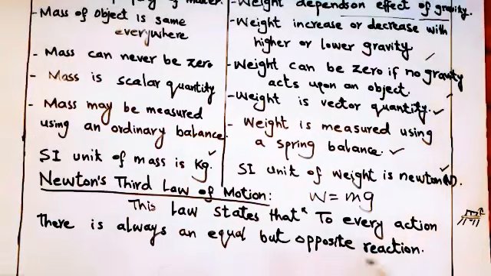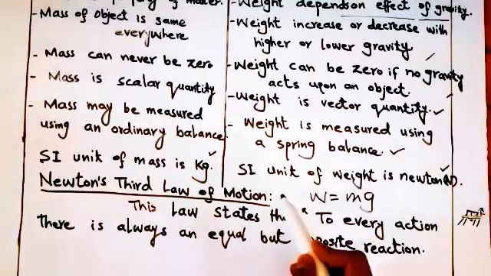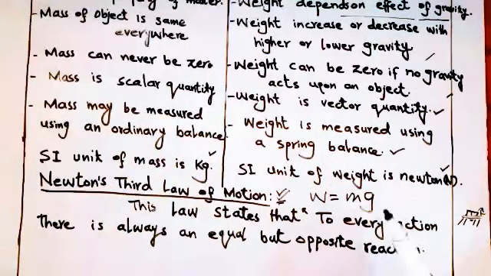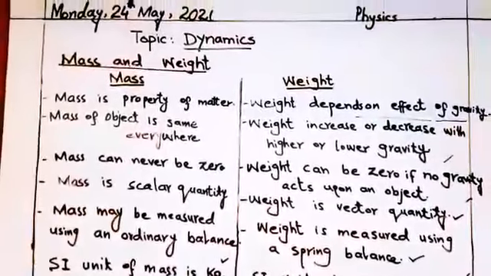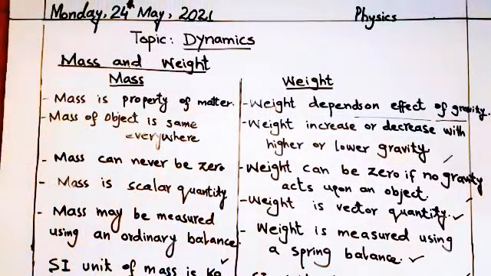So this is called Newton's third law of motion. Simply we can define Newton's third law of motion as: action and reaction are equal but opposite in direction. This law states that action and reaction are equal but opposite in direction, or we can say to every action there is always an equal but opposite reaction. So the topics of our discussion today are mass and weight, and the second topic is Newton's third law of motion.